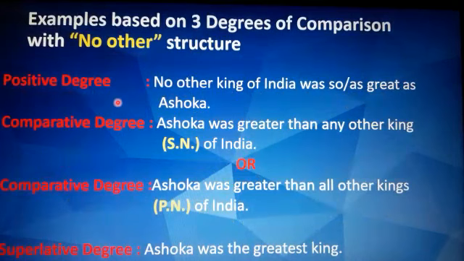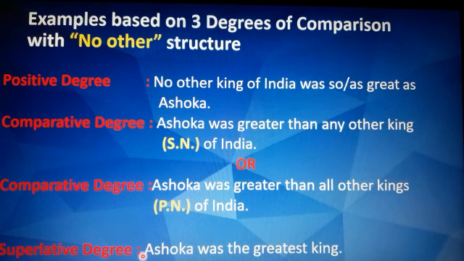So I have used examples based on three degrees of comparison with no other structure. So positive degree is no other king of India was so or as great as Ashoka. So comparative degree will be Ashoka was greater than any other king of India, or Ashoka was greater than all other kings of India. So with any other we have used the singular noun king, and with all other we have used the plural noun kings. And superlative degree would be Ashoka was the greatest king.